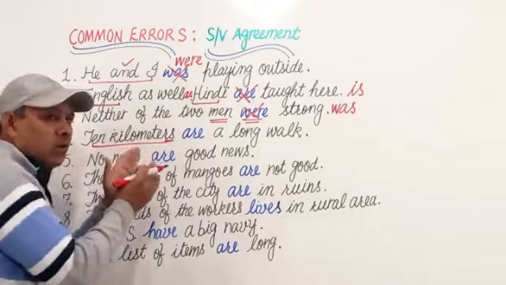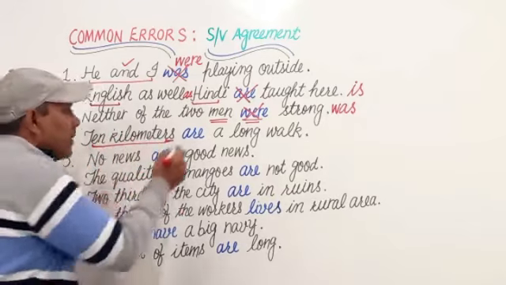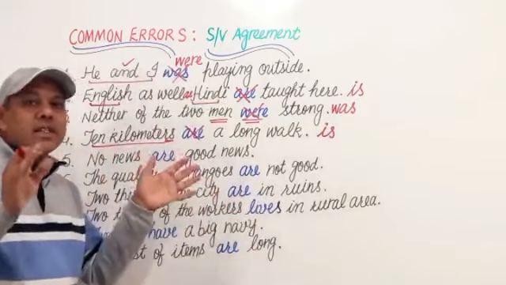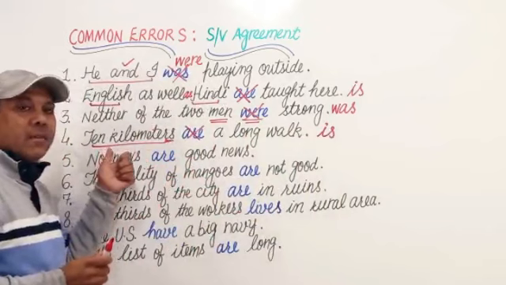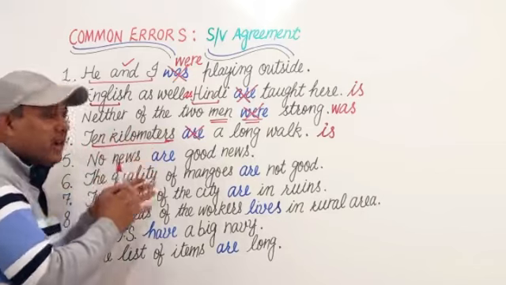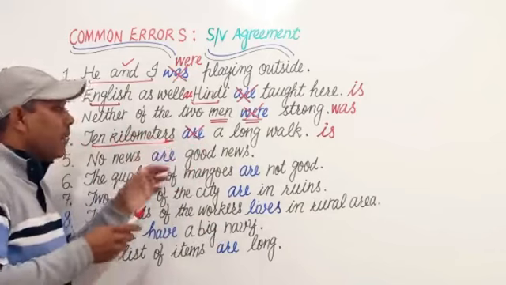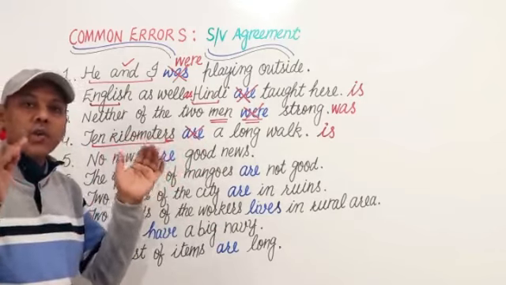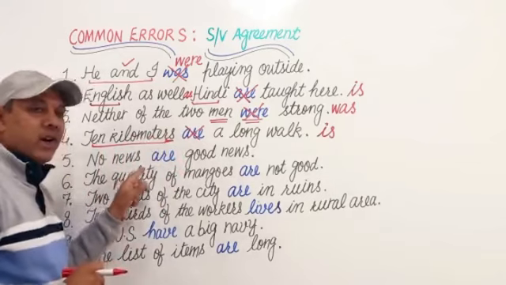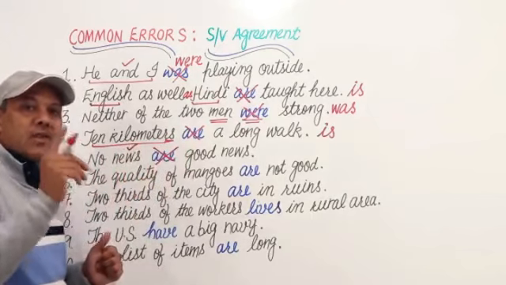And when this is used as a unit, we shall use a singular verb. 10 kilometers is a long walk. इस प्रकार से कुछ दूसरे sentences भी पूछे जा सकते हैं. For example, 10 lakhs, 10,000, 10,100 is a huge amount for me. इस प्रकार से हम हमेशा इसके लिए जब वो एक यूनिट के रूप में प्रयोग हो सिंगुलर वर्ब का यूज करेंगे.